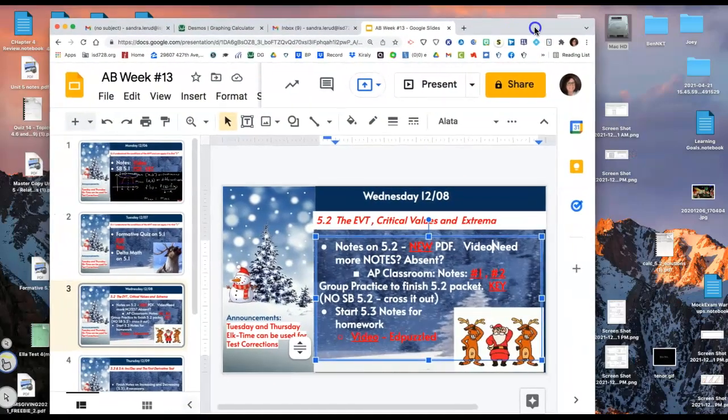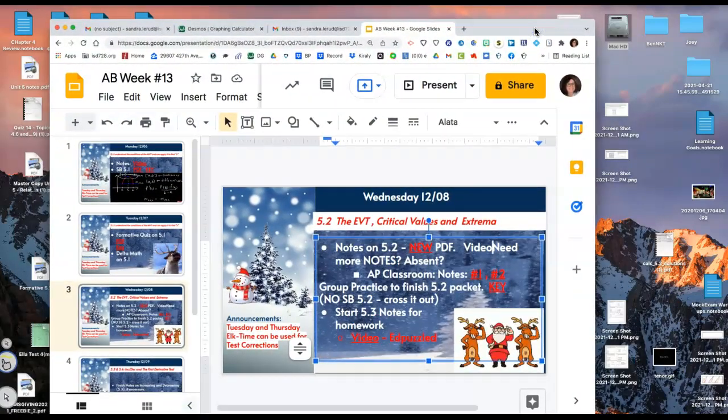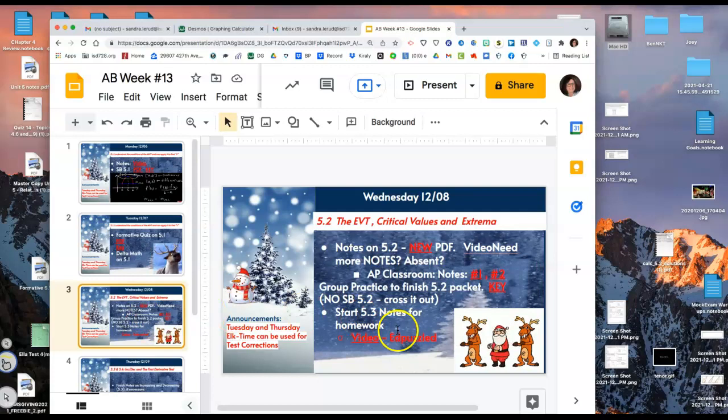So the homework was, in class we finished 1 through 10 in groups, and then the homework is to watch the 5.4 notes, which are linked right here, and they're Edpuzzled. So come in with the 5.4 notes watched tomorrow.